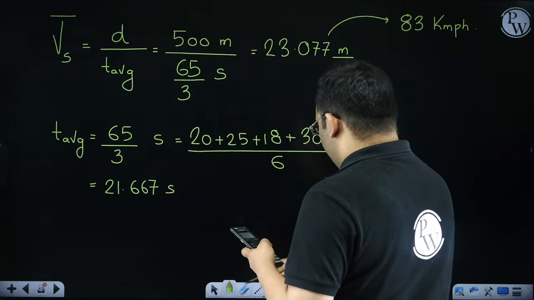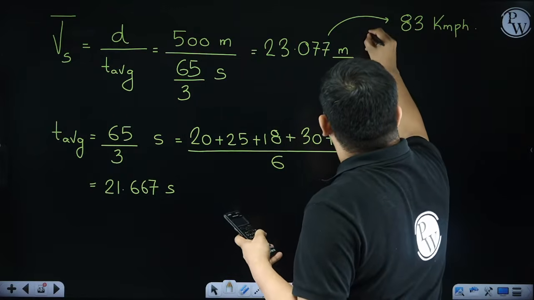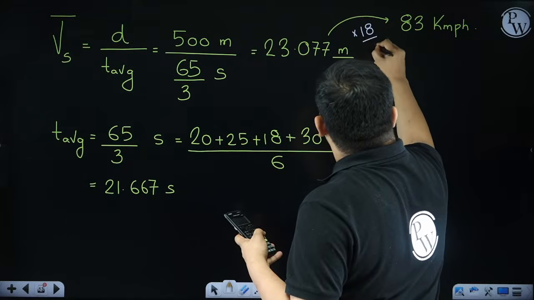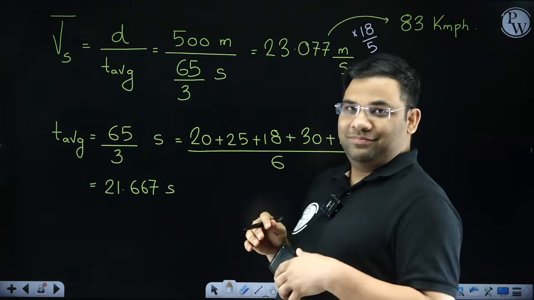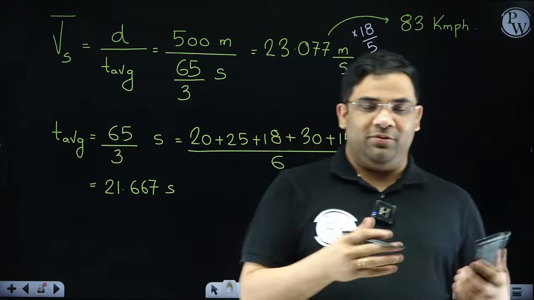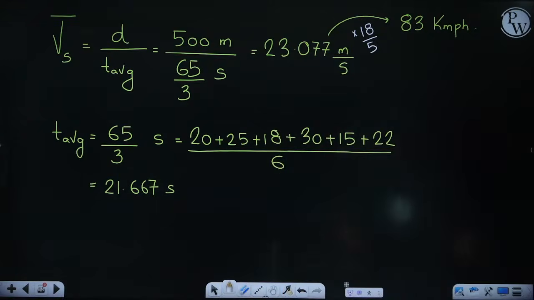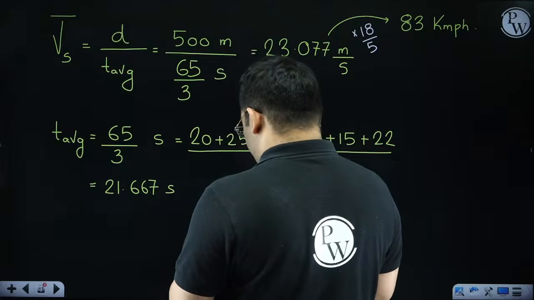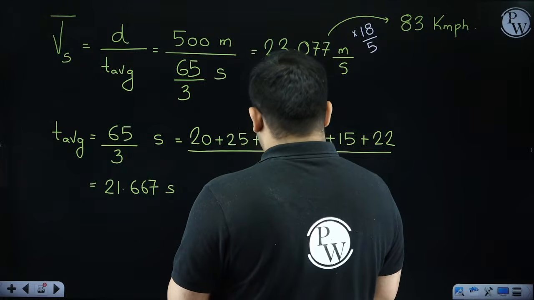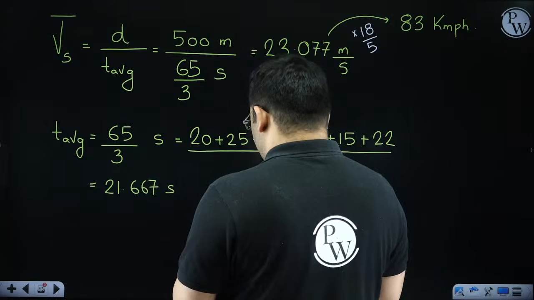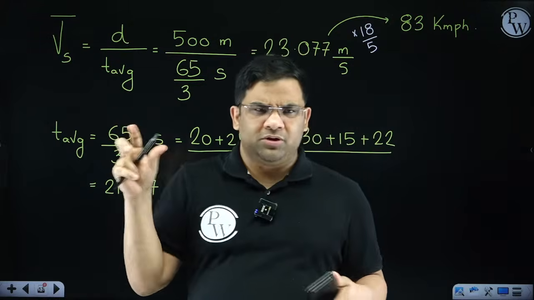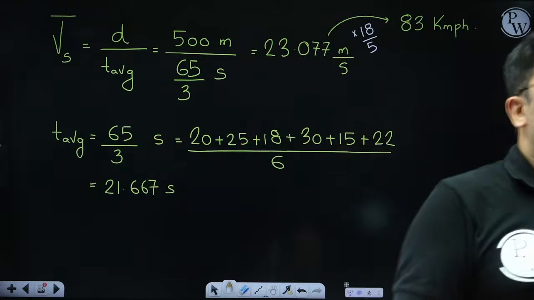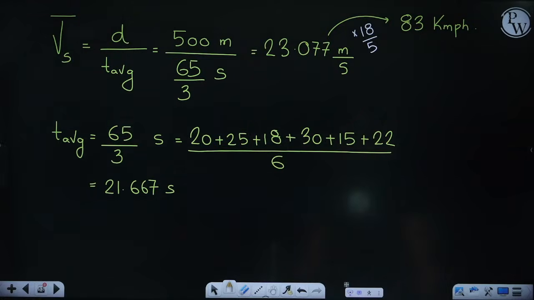How did I convert? I multiplied by 18 by 5. Why 18 by 5? Because if we are converting from kilometer per hour to meter per second, we multiply by 5 by 18, and the reverse is 18 by 5. So 500 divided by 65 by 3, and then multiplied by 18 by 5, I am getting almost 83.0 something, approximately. In this way we can find out the space mean speed. Now next we have to find out the time mean speed.